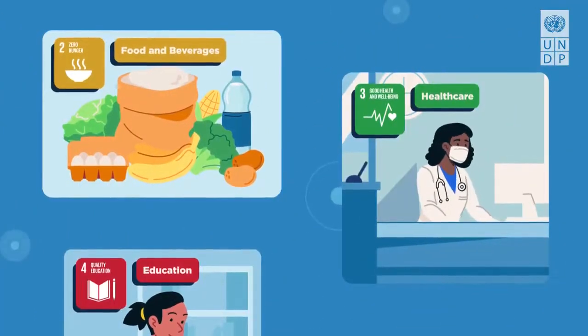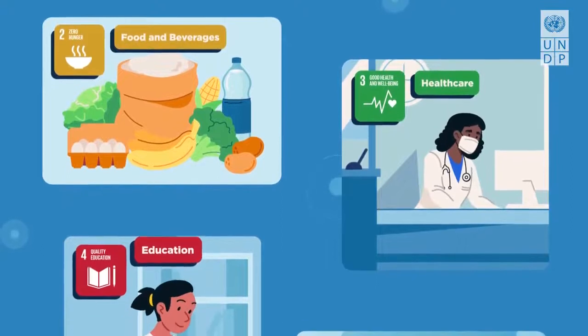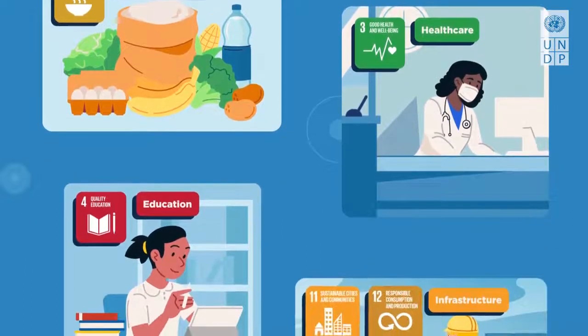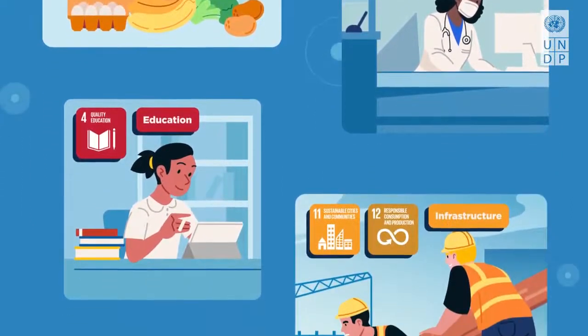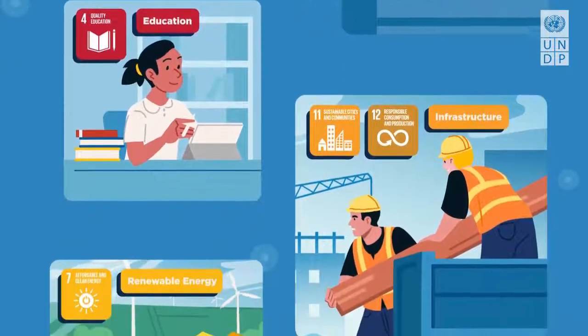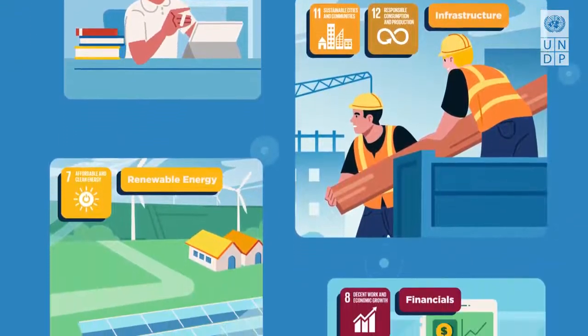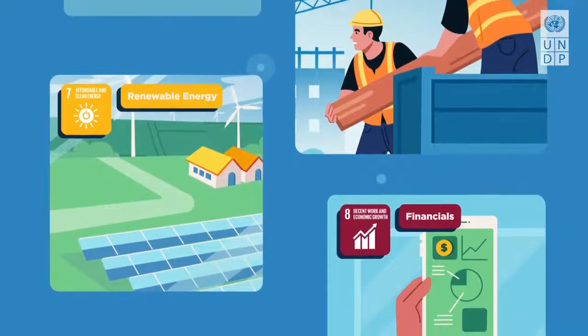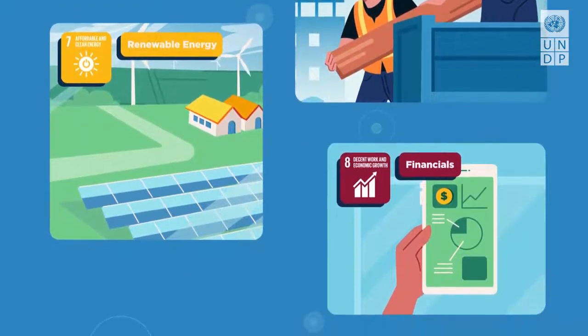Sectors where private capital can make a difference to people and planet include, for example, food and beverages, healthcare, education, infrastructure, renewable resources, and alternative energy and financial sector.